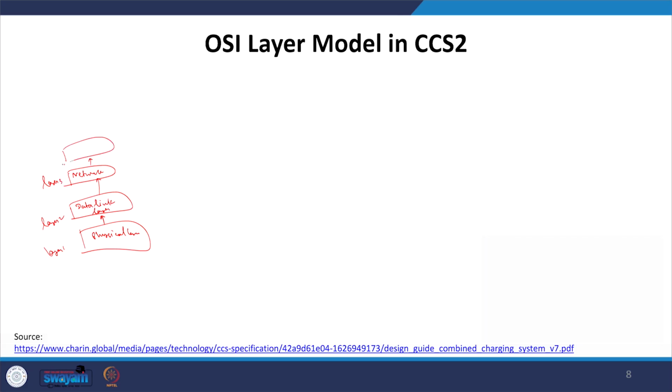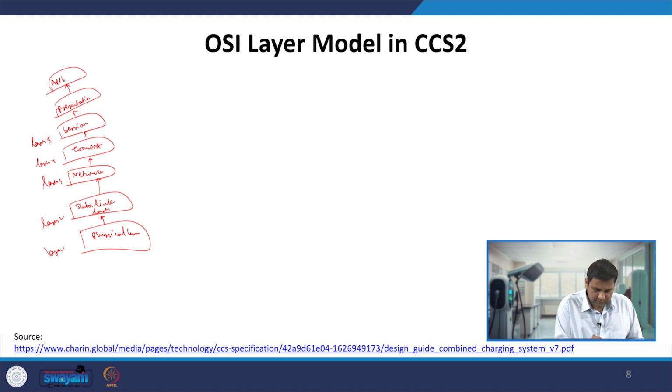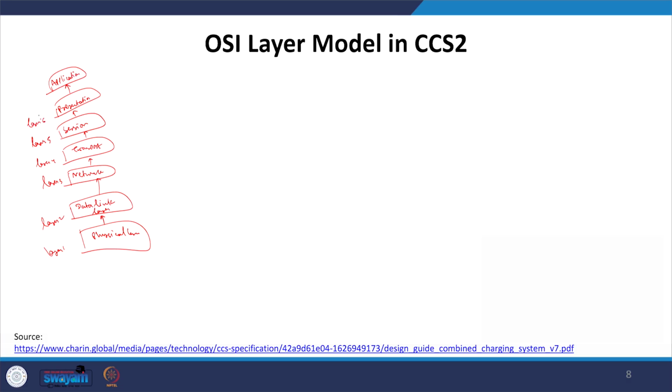From the network layer we have our transport layer, which is layer 4, then transport to session, which is layer 5, session to presentation, and presentation to application. Now these are layer 6 and layer 7.